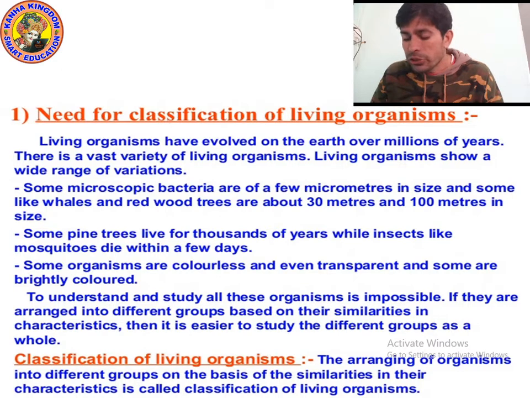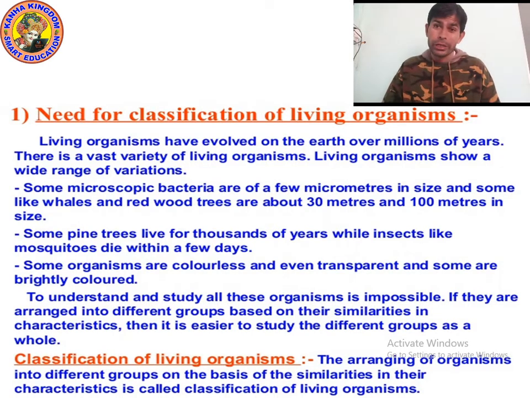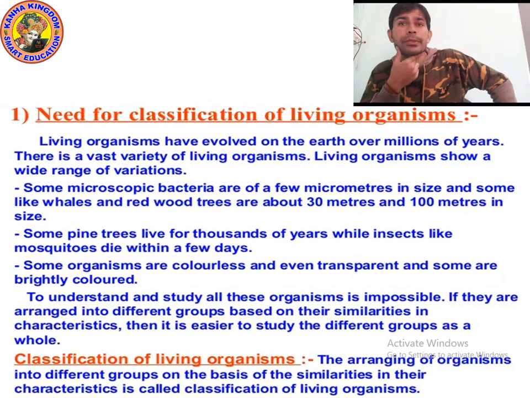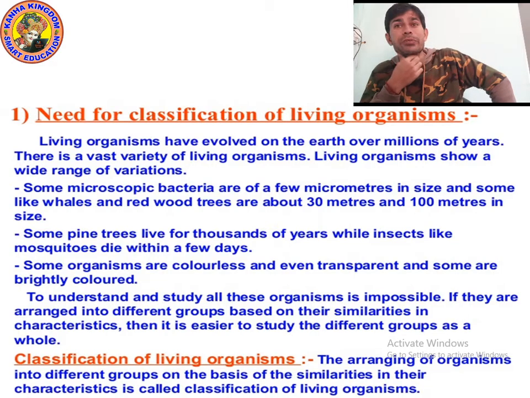And if we talk about plants, there are many plants which are small, and many other plants which are larger, like redwood. Redwood is a tree whose height may be up to 100 meters. Some pine trees live for thousands of years, while insects like mosquitoes die within a few days.